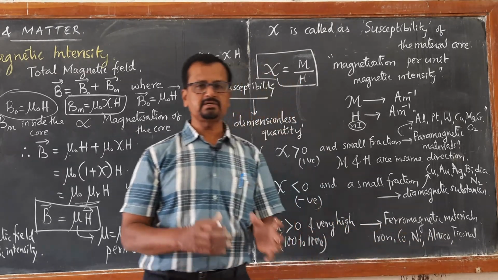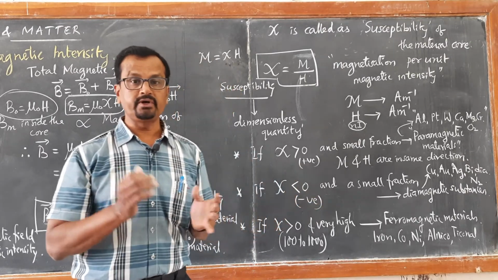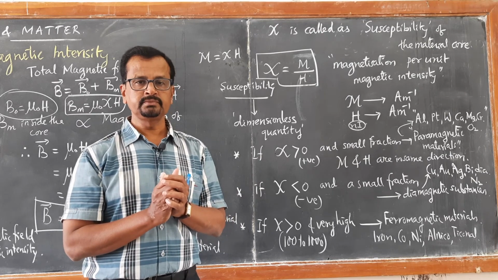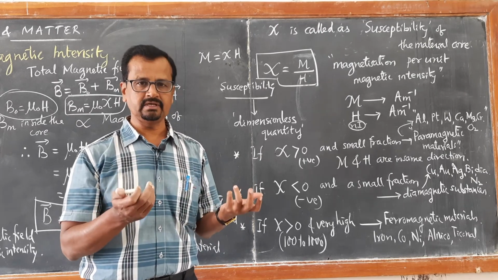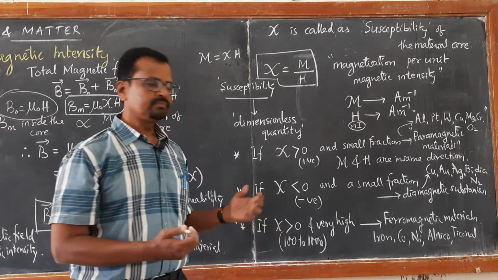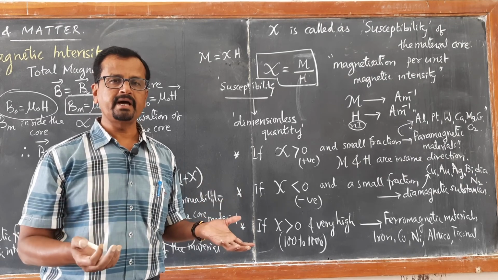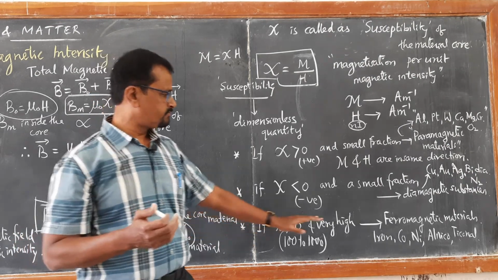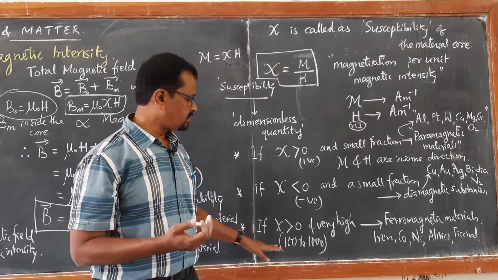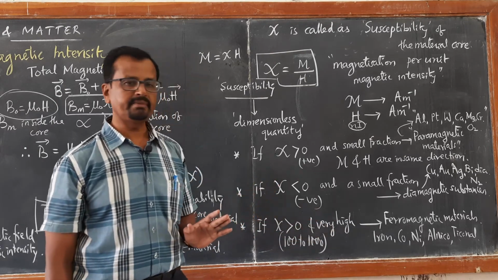Iron-like materials which are strongly attracted by the external magnetic field are called ferromagnetic substances. The reason for this ferromagnetism is the strong magnetization, which is because of their high value of susceptibility. The magnetic susceptibility of ferromagnetic substances is very high, of the order of 100 to 1000, more than 1000, and such materials are called ferromagnetic materials.